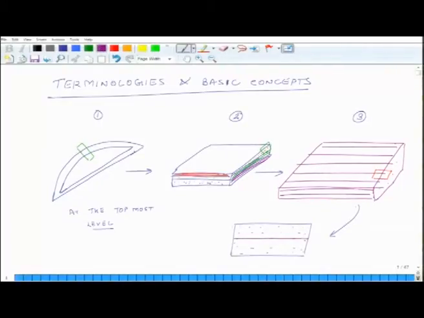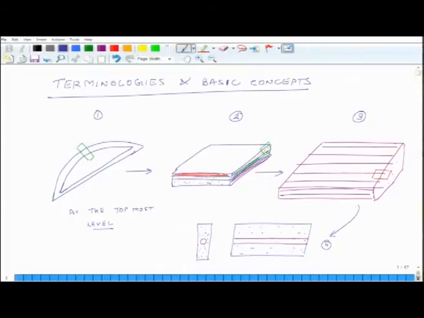So, we are looking at just a single fiber, and from the end side, if we take an end view of this, it will look something like this. Okay. So, this is view number 4.